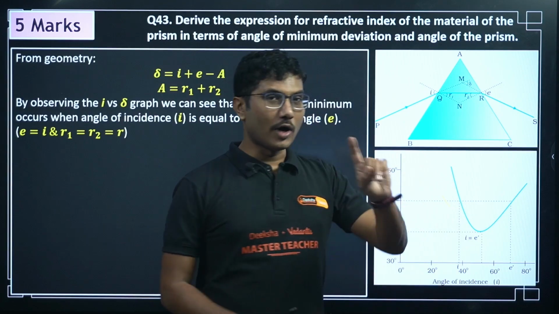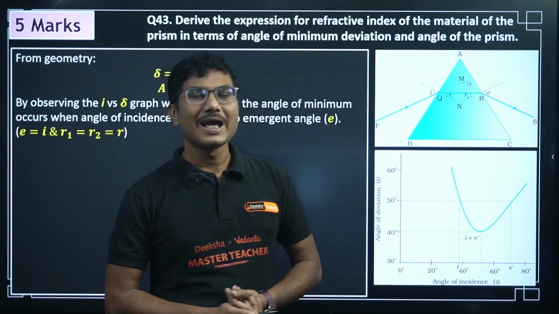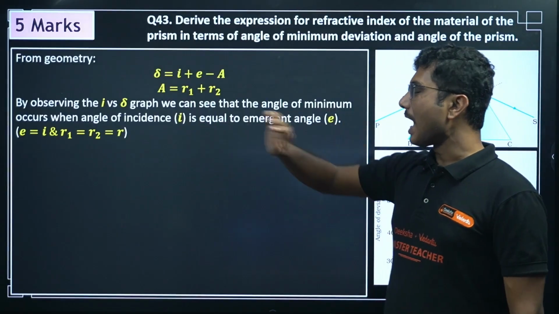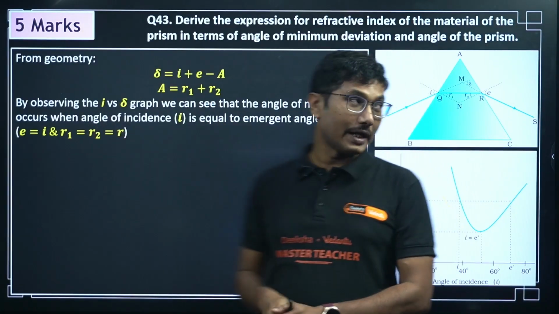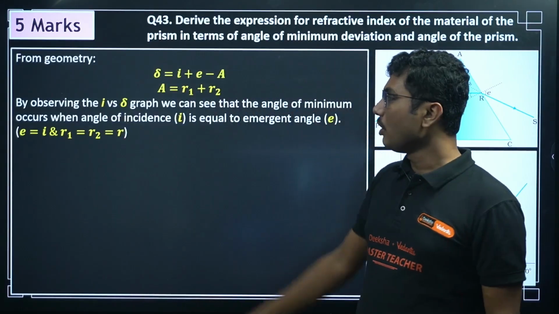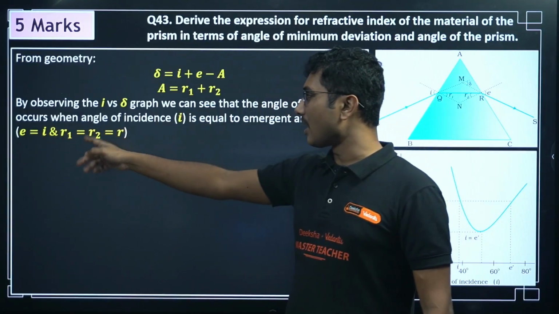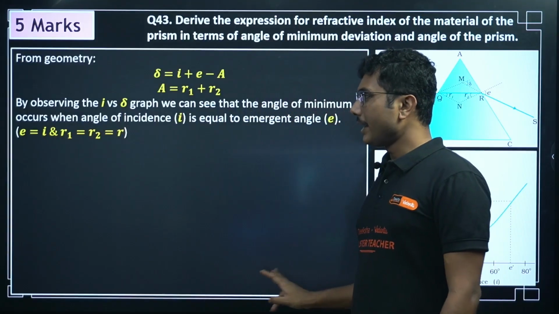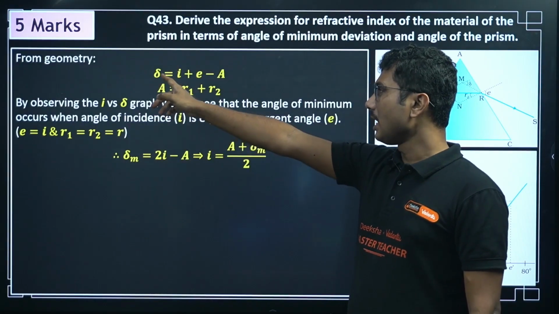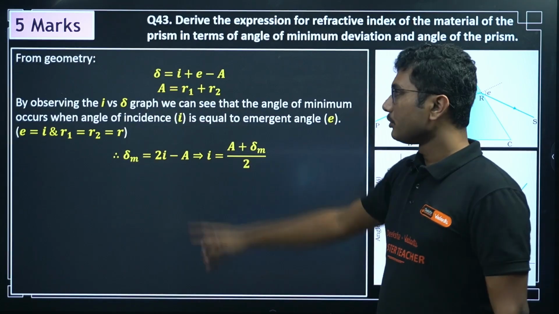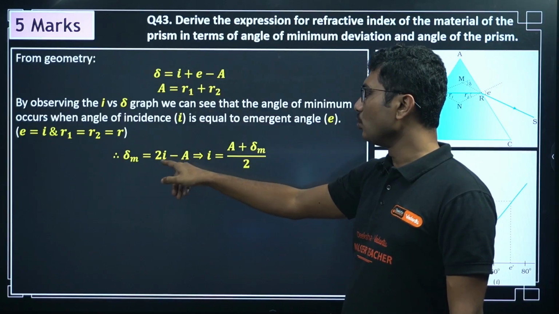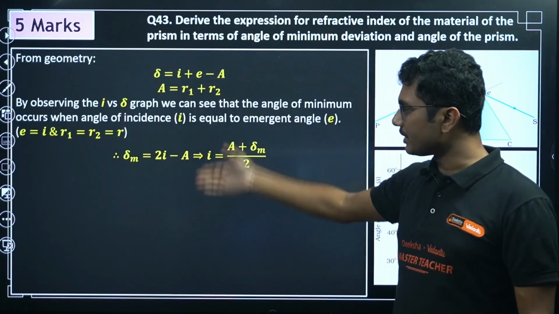Now here only one possible angle is there, that means angle of incidence and angle of emergence both have to be equal. So I must be equal to E, and if I equals E, their respective internal angles will also be the same. So R1 also has to be equal to R2. So we are saying E equals I and R1 equals R2 equals R, right? So delta minimum means now we are using the same equation here, instead of delta, we are using delta minimum. So delta minimum equals I plus I, because E is also I, so I plus I, 2I minus A. Same formula, we are just using the values.